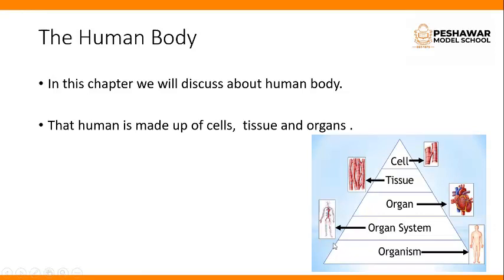In this diagram you will see that when the cells group together they make tissue, and when tissues group together they make an organ. Organs group together to make an organ system, and the organ systems then join together to form an organism.